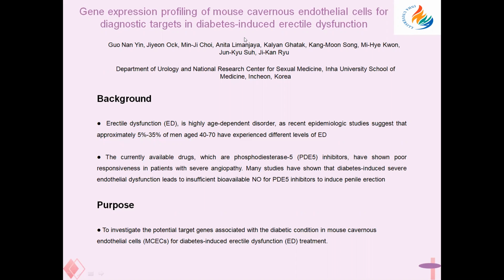However, the ED-associated genetic mechanisms in mouse corpus cavernosum endothelial cells from diabetes-induced ED mice remain unclear, and more new molecular targets responsible for diabetes-induced ED are needed. The purpose of this study is to investigate the potential target genes associated with the diabetic conditions in mouse corpus cavernosum endothelial cells for diabetes-induced erectile dysfunction treatment.